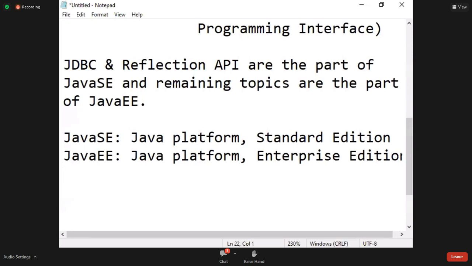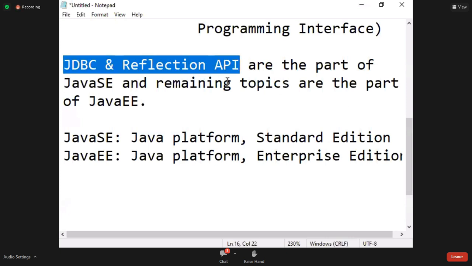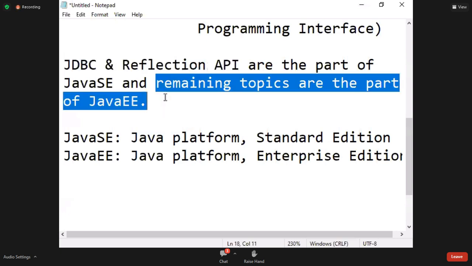According to Sun Microsystem and Oracle Corporation, there is no core Java and no advanced Java. There is only Java, with editions Java SE and Java EE. So Advanced Java is a part of Java SE and Java EE. Two topics come under Java SE, the remaining topics come under Java EE.